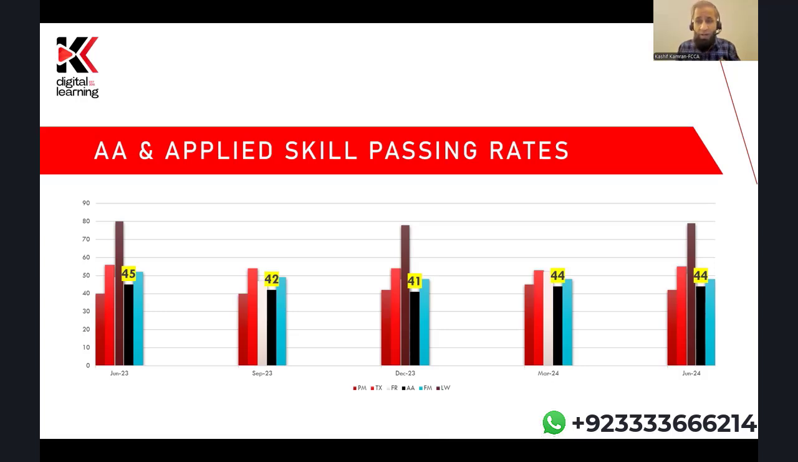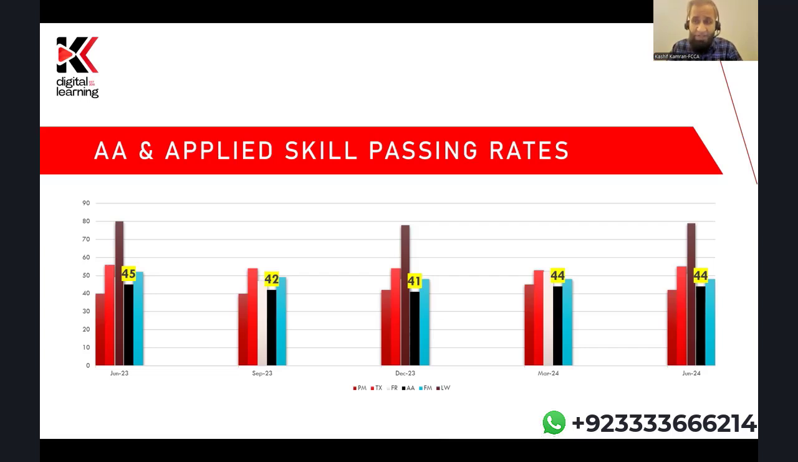Now, AA is a challenging paper. When you compare the AA passing rates with the other applied skill level papers, it's one of the lowest. It's almost equal to or close to the PM paper, performance management paper. Performance management paper is another challenging paper. And in some exam settings, we have seen that the performance management paper was either equal to the AA paper in terms of the passing rate or slightly lower.